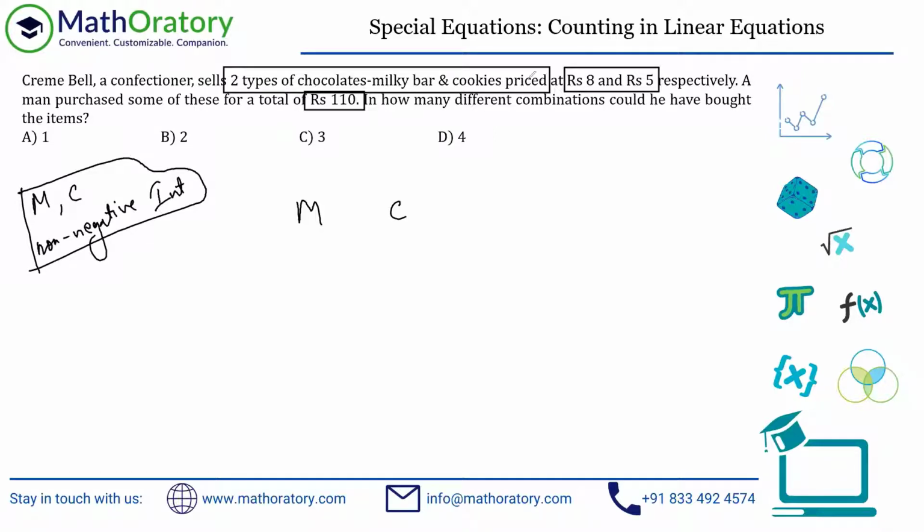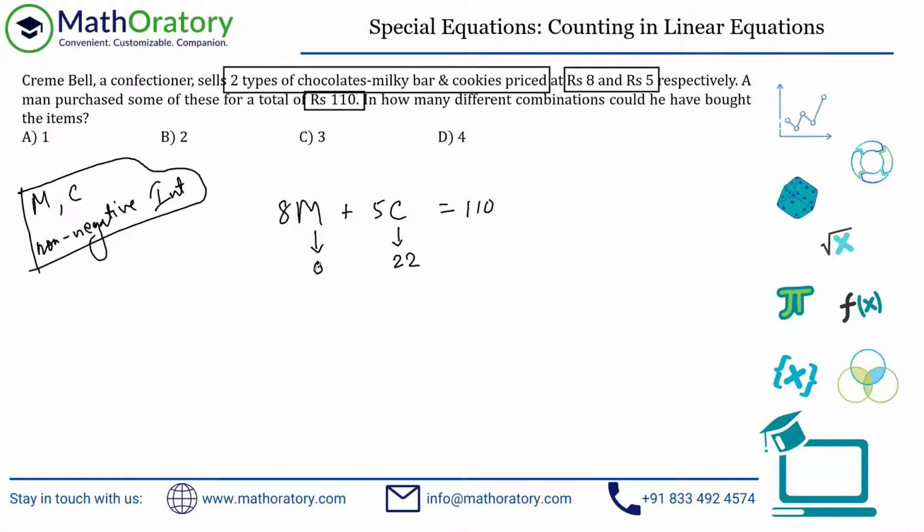So each bar of Milky Bar is costing 8, so this will be the total price, 8M, and cookies is costing 5, so this will be the price contributed from cookies, 5C. So this will be the total amount spent, and that is equal to 110, right? So always in these kind of problems, what you have to do is find the easiest solution possible. In this case, 8 is not a factor of 110, but 5 is. So if 5 is a factor of 110, we can say that C is 22 and M is 0. This is very much possible, right? So we can purchase 0 Milky Bars and 22 cookies.